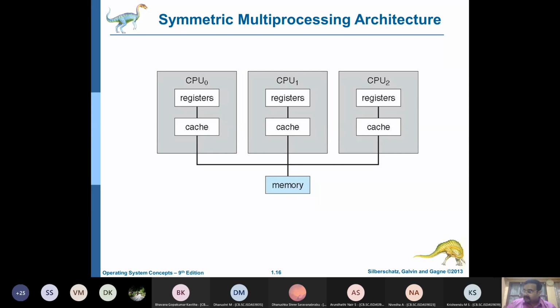Multiprocessor means there are many processors, all of them work in parallel or in collaboration. It depends. There are various ways of multiprocessing. You can work collaboratively, you can work in parallel. All these are possible. That we will learn probably in the next semester in terms of parallel and distributed computing. But please understand that you can have a multiprocessor system. Several processors can be working together, and they can all share a common memory.